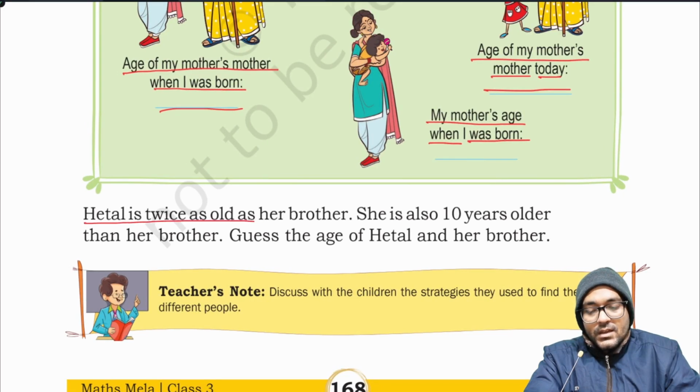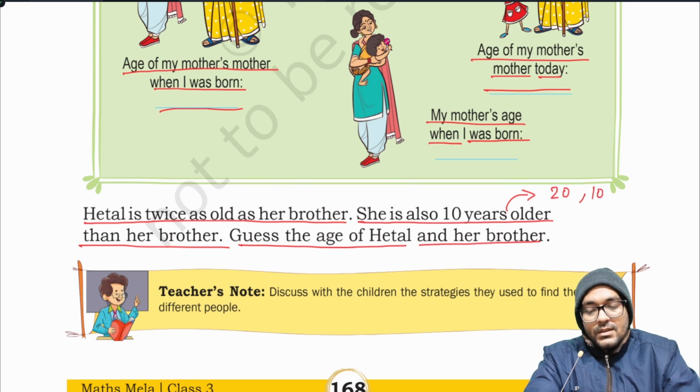Ethel is twice as old as her brother. She is also 10 years older than her brother. Guess the age of Ethel and her brother. The answer is Ethel's age is 20 and her brother's age is 10. As Ethel is twice as old as her brother, 20 is double of 10. Ethel is 10 years older than her brother. 20 is 10 more than 10.